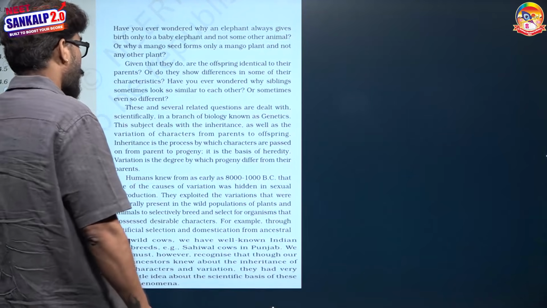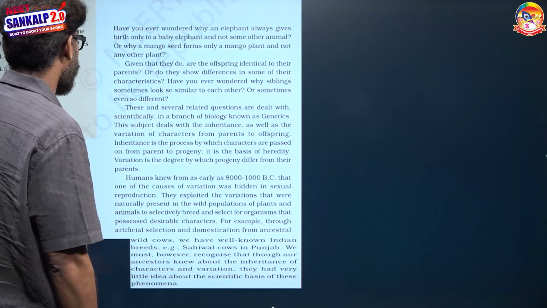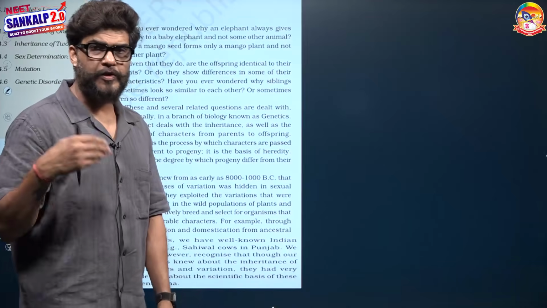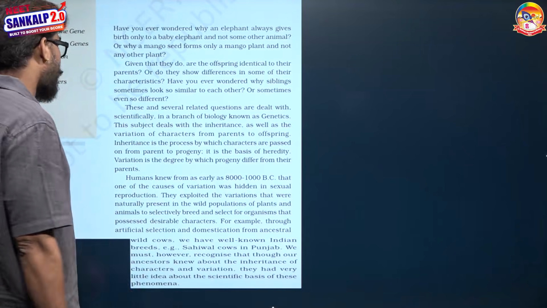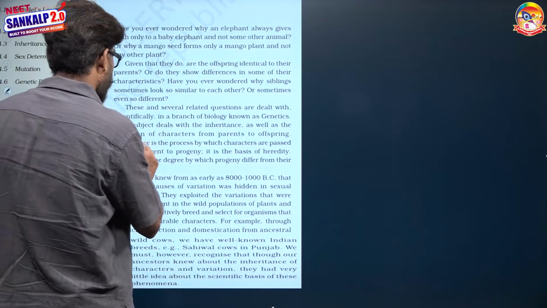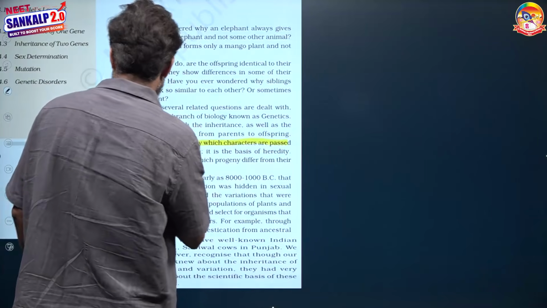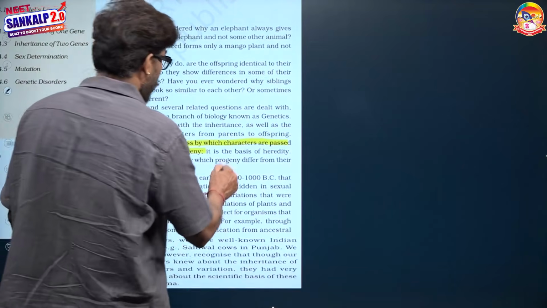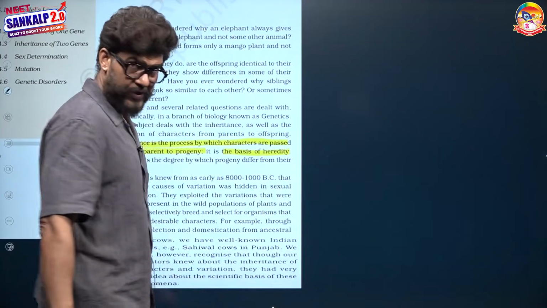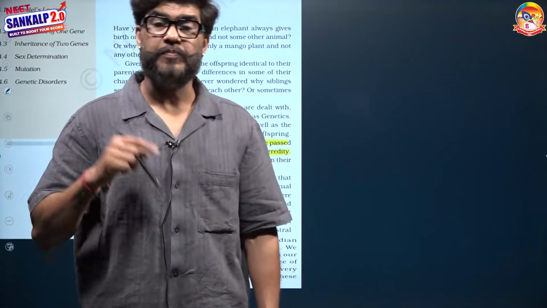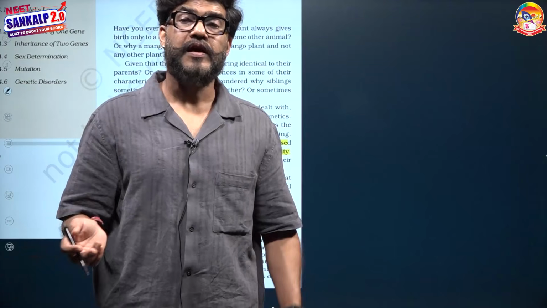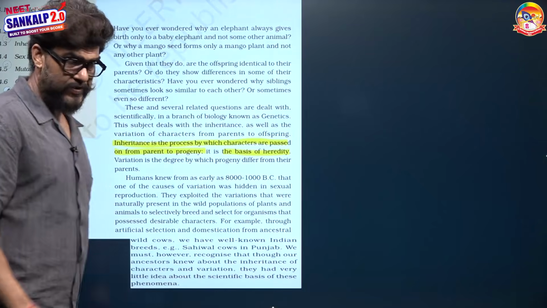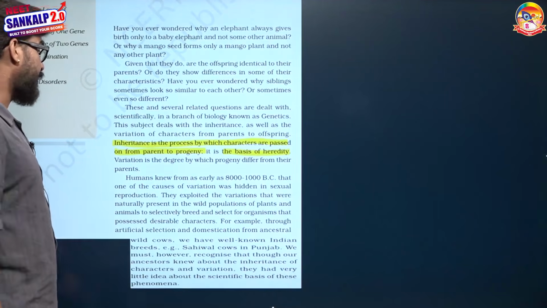One, what is the inheritance and what is the variation? Transmission of the characters from the parent to progeny is called heredity, and inheritance is the process by which the characters are passed on from parent to progeny. It means you can say that inheritance is the basis of heredity. Passing on of the characters from parent to progeny is called heredity, and the basic mechanism behind it is the inheritance.